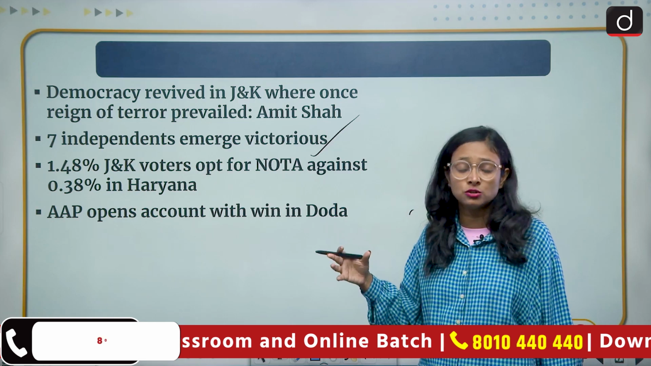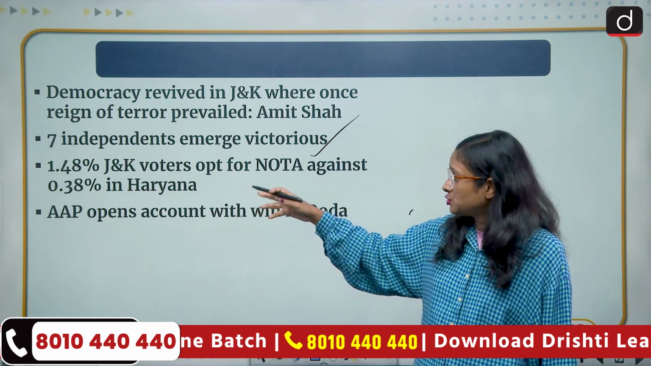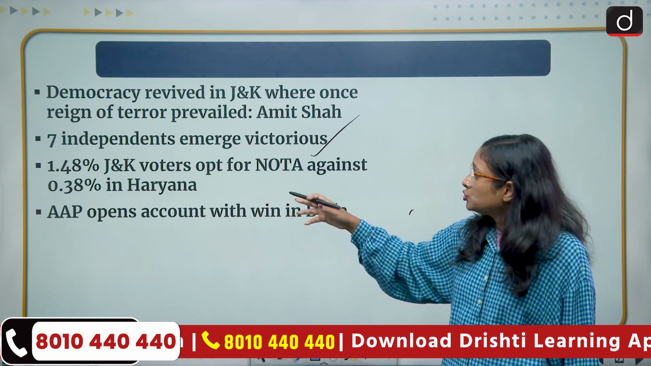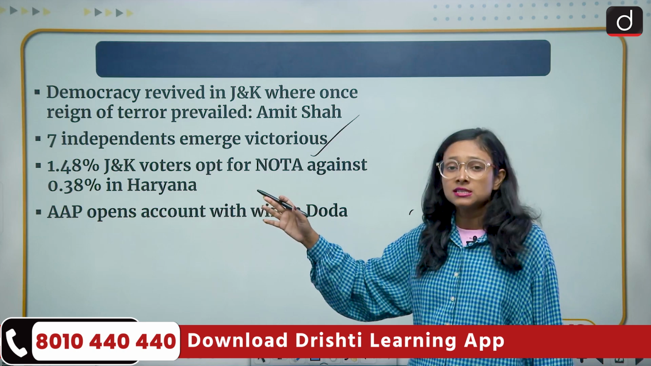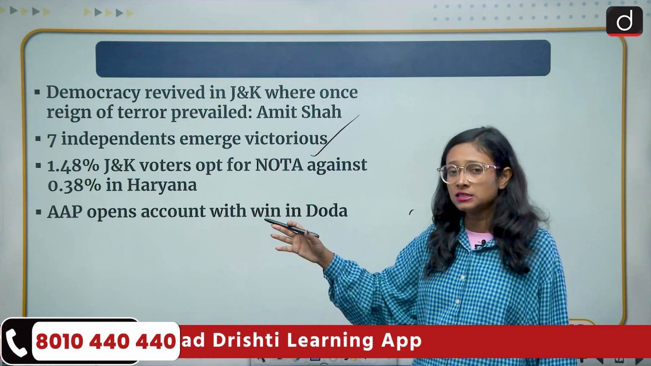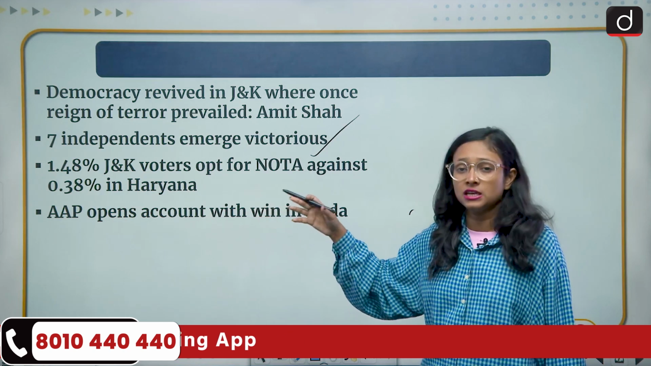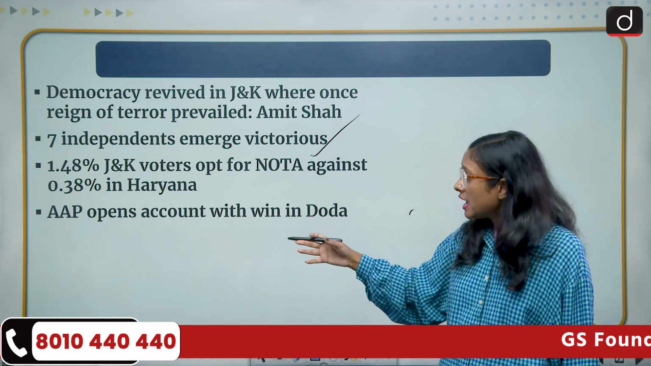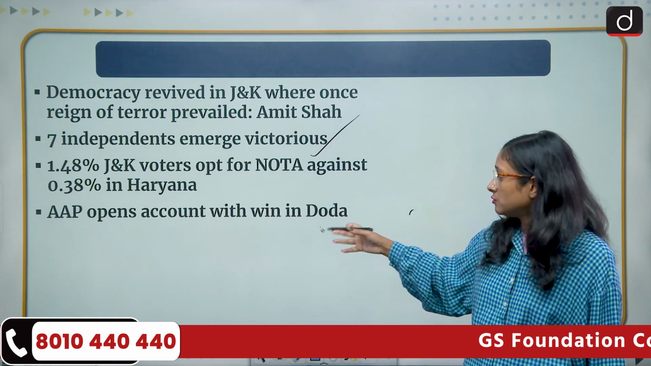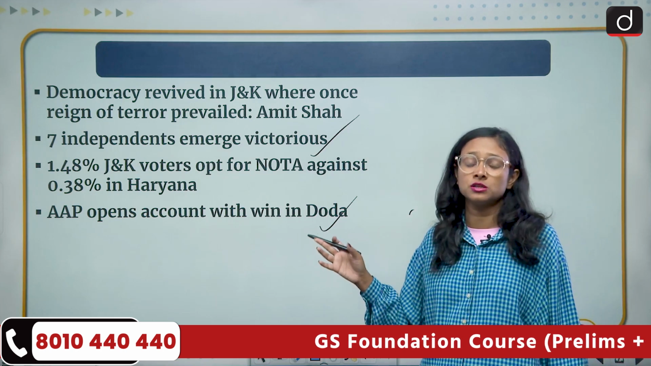As you already know, NOTA is an option in the EVM. It was 1.48% in J&K and 0.38% in Haryana. So in J&K it is slightly larger and in Haryana it is slightly lower. So this is about NOTA, and hence it also shows the importance of NOTA in EVM machines. And AAP opens its account with a win in Doda. We already discussed this point. So these are the highlights of Jammu and Kashmir.